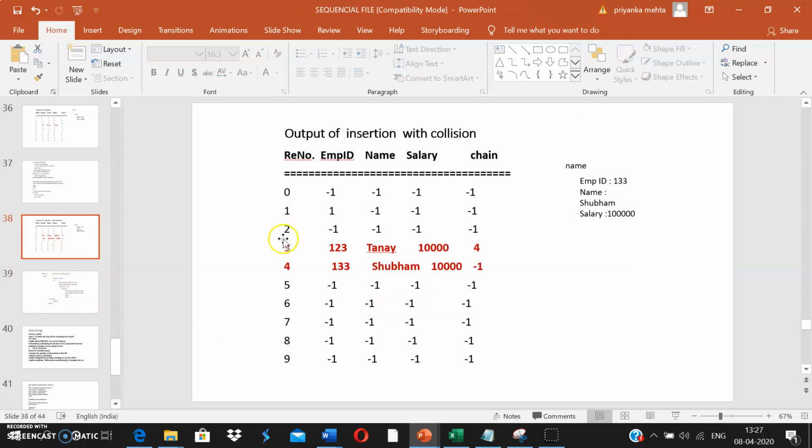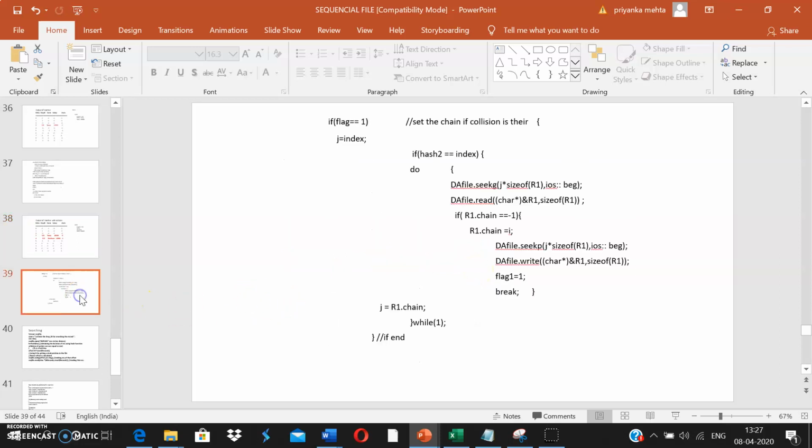the chain of this. For example, if I'm storing the records, and here it is having 4, it is having -1, right? So first I'm going to check whether this record's chain is having -1. No, then I'm going to go to this particular position, the 4th position. Again I'm going to check whether this is -1. If this is -1, we are going to update it with location 5. So the concept is the same as what we have done in chaining, only that we are updating the record and writing it to the file first by moving the seekp pointer. Please check this once again and let us know. I will be discussing other operations of a sequential file in the next video. Thank you.